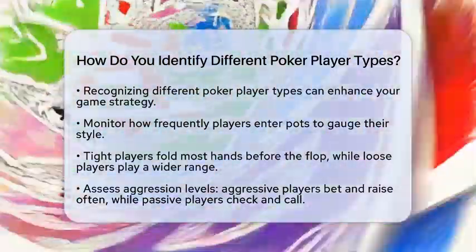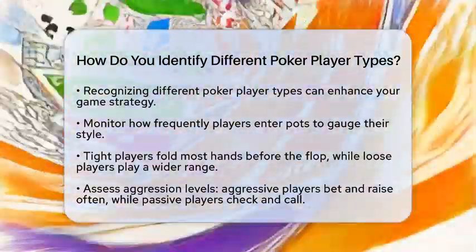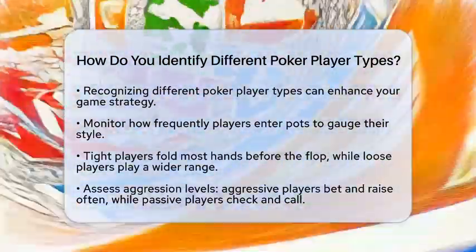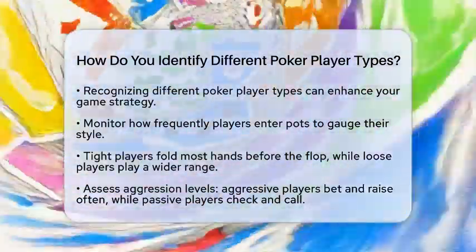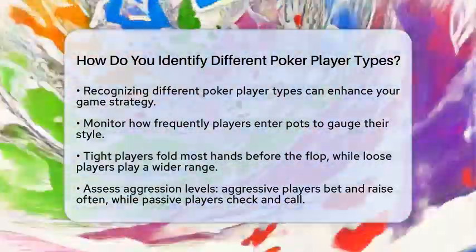First, pay attention to how often a player enters pots. This is often a key indicator of their style. Players who are tight will fold most hands before the flop. In contrast, loose players will jump into many pots, showing a willingness to play a wider range of hands.